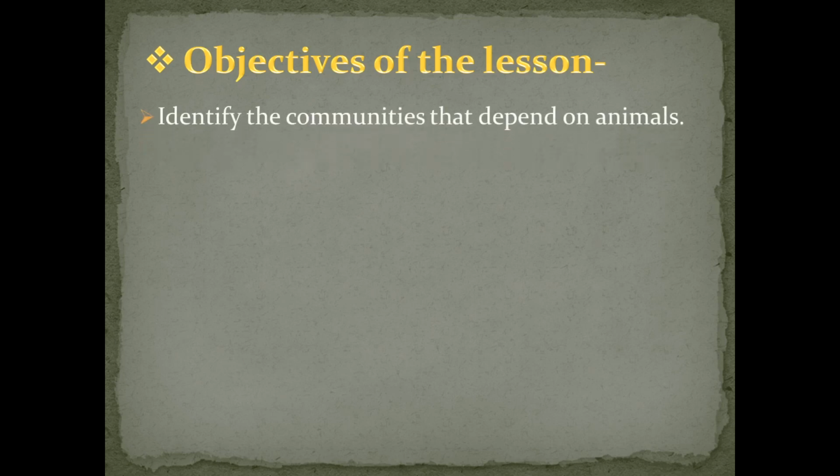The first objective you can see on your screen: identify the communities that depend on animals. As per this objective, we have to identify the different communities that depend on animals. You must know farmers, milkmen, and communities like snake charmers also depend on animals. So we have to see in this chapter which communities depend on animals. This is the first objective of this lesson.